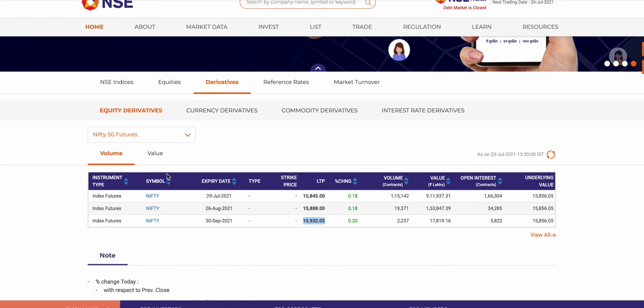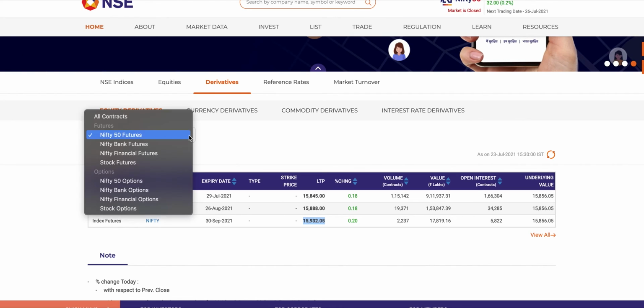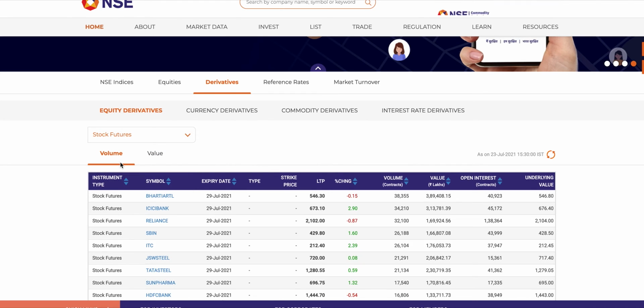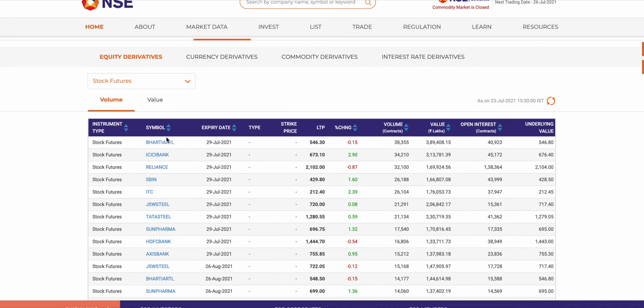Just like index futures, the Nifty Bank is an index and Nifty Financials is an index, and you can also do this for stocks. If I click on stock futures, you can see some of the popular symbols: Airtel, ICICI Bank, Reliance, State Bank.